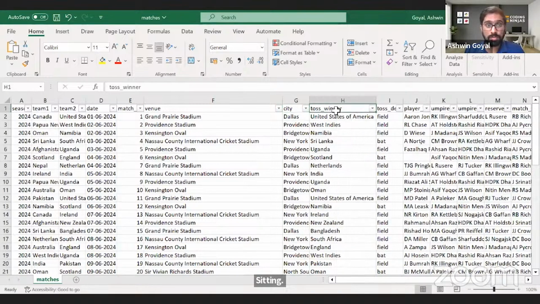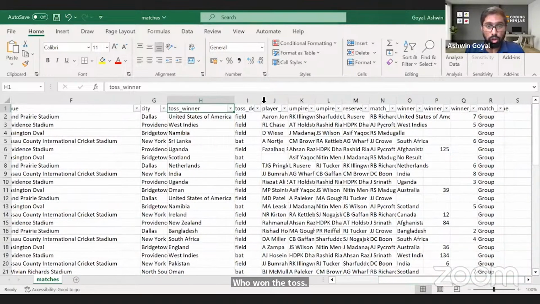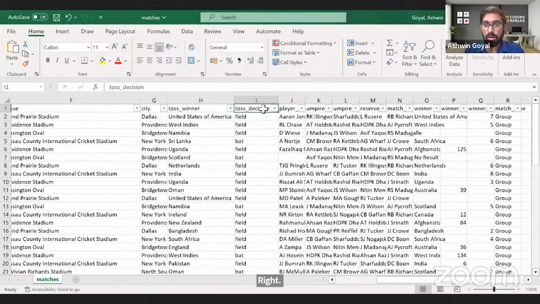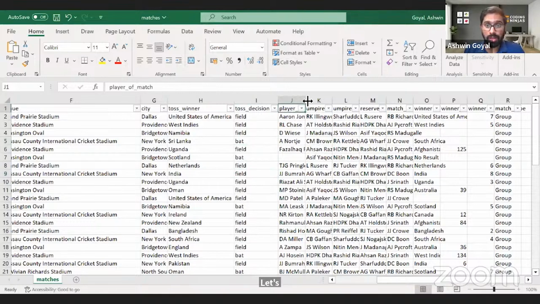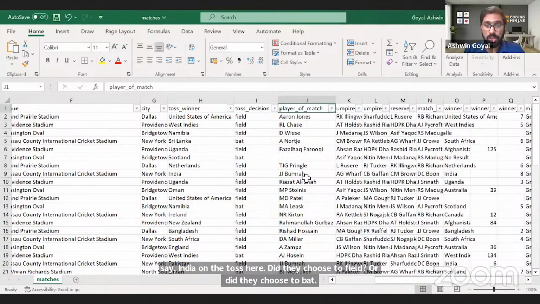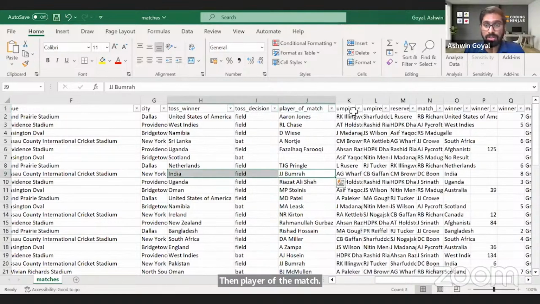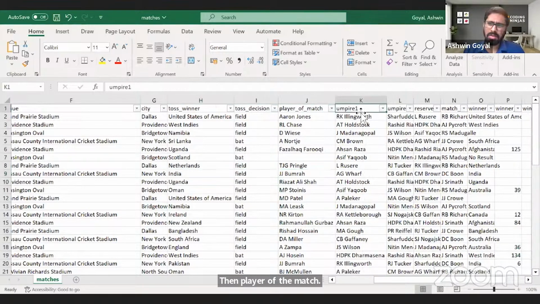Who won the toss? Right? Then we have toss decision, field, bat, whatever, right? Whoever won the toss, let's say India won the toss here, did they choose to field or did they choose to bat? Then player of the match, Bumrah was the player in this case, for example. Who was the umpire? I don't need this information, but yeah, we get that.